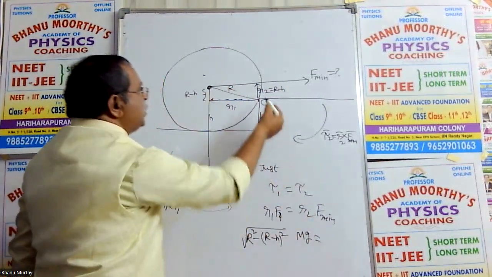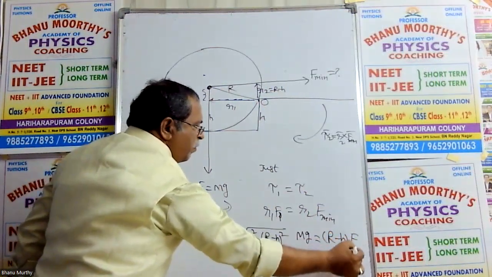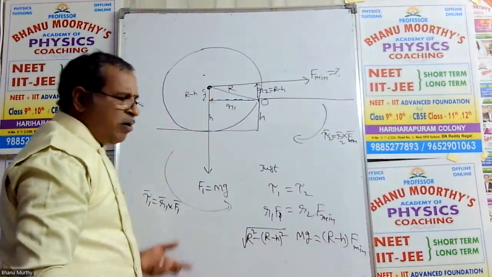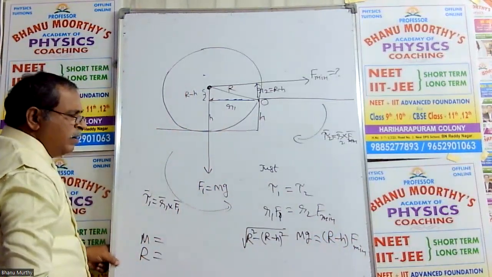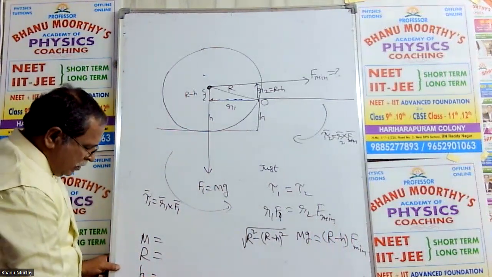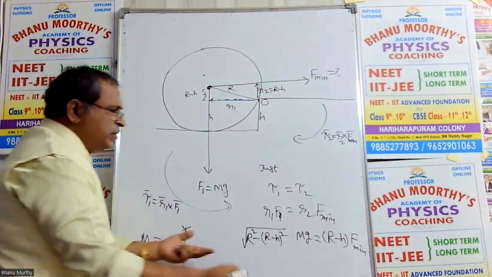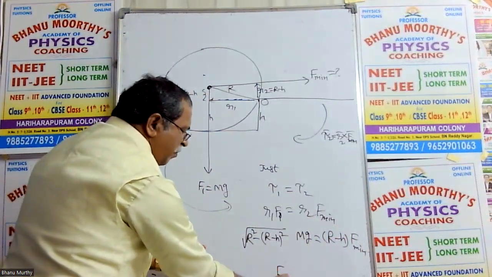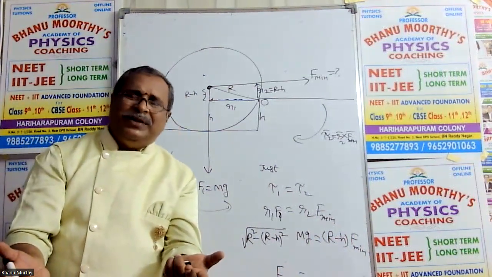This is equal to R2 value by r minus h, and we can put in F minimum. So my dear students, all values are given. Mass of the ball is given. Radius of the ball is given. Next, height of the step is given. Small g value is given. If all these values are given to you, you can find F minimum, the horizontal force.